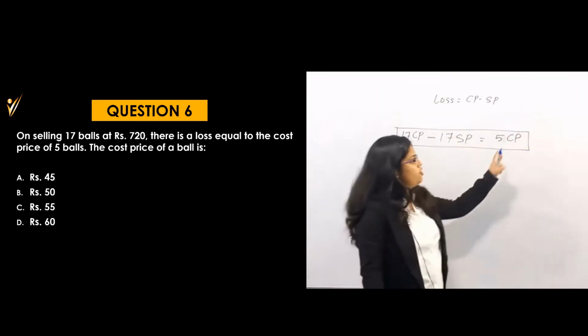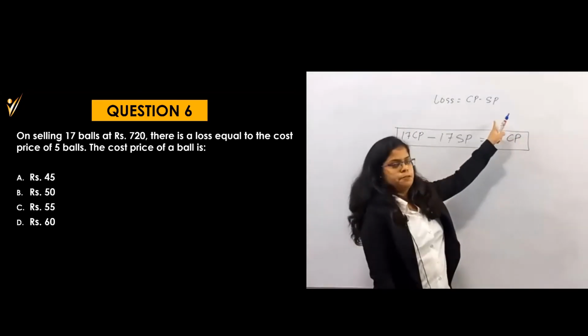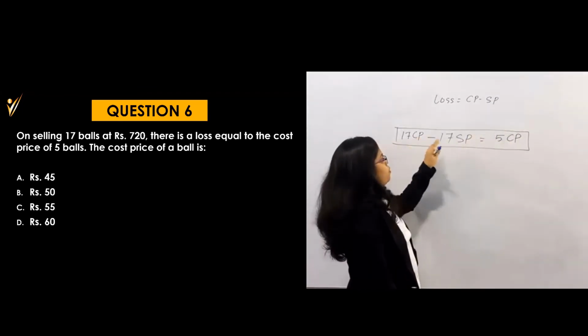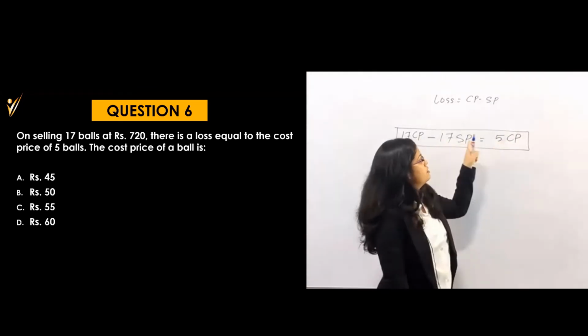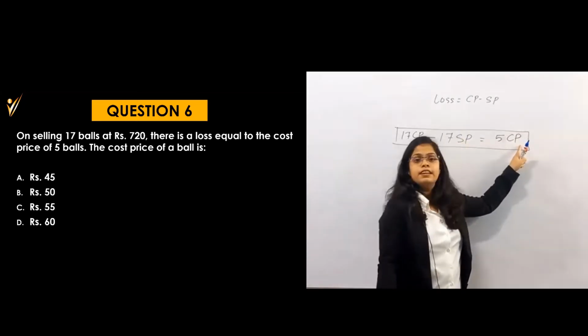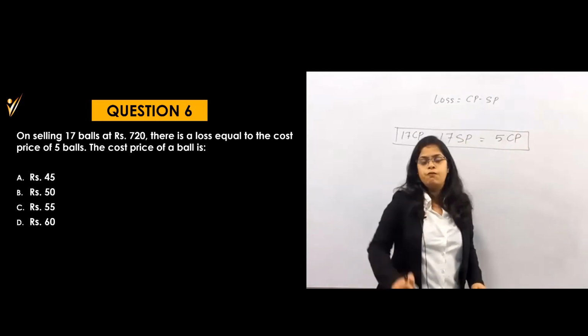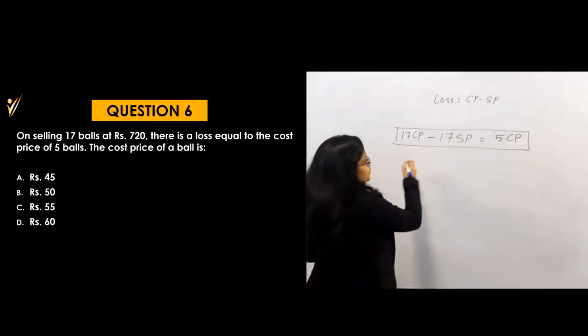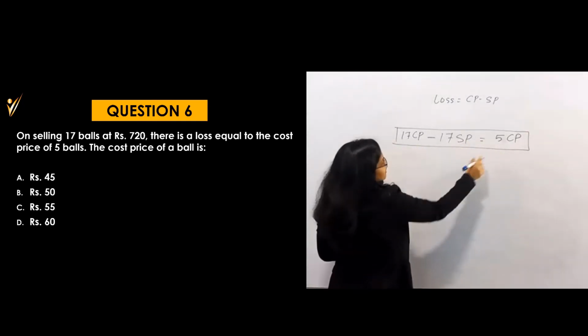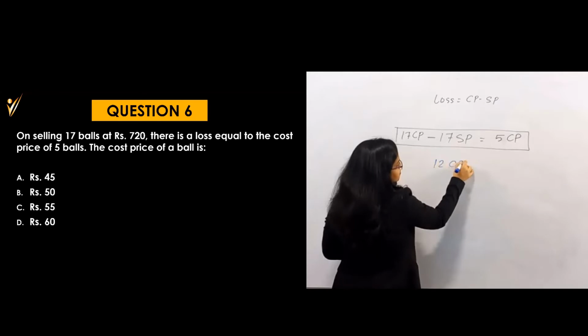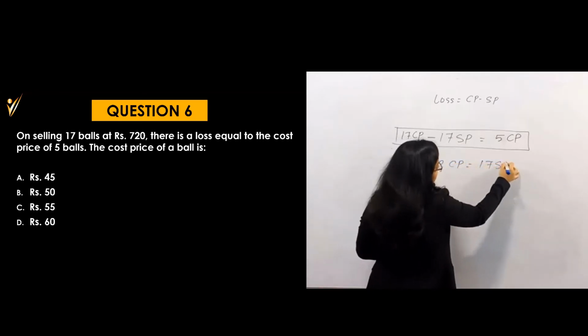What are they saying? There is a loss, that means CP minus SP. CP of 17 balls minus SP of 17 balls is equal to the CP of 5 balls, because that loss is equal to the cost price of 5 balls. So let's solve this one. 17 minus 5 is 12, that means 12 CP is equal to 17 SP.